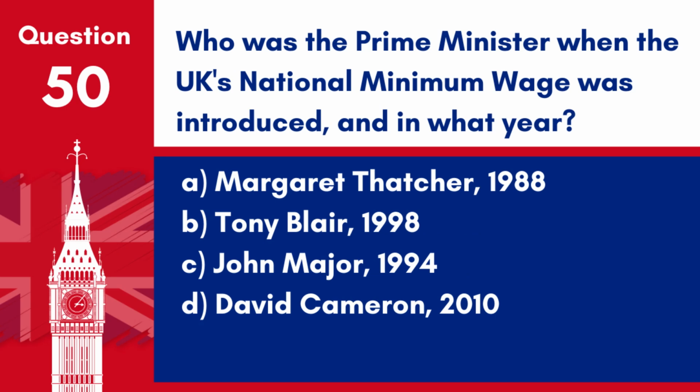Question 50. Who was the Prime Minister when the UK's national minimum wage was introduced, and in what year? A. Margaret Thatcher, 1988. B. Tony Blair, 1998. C. John Major, 1994. D. David Cameron, 2010. Answer: B. Tony Blair, 1998. Tony Blair was the Prime Minister when the UK's national minimum wage was introduced in 1998.